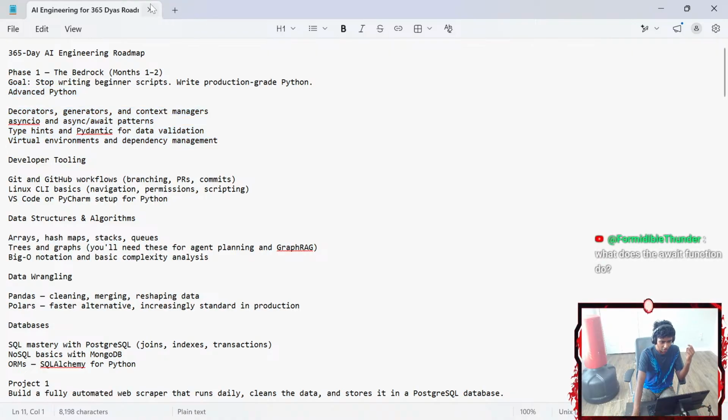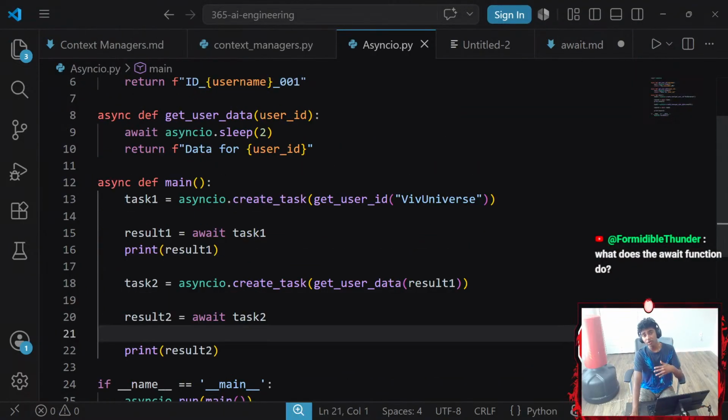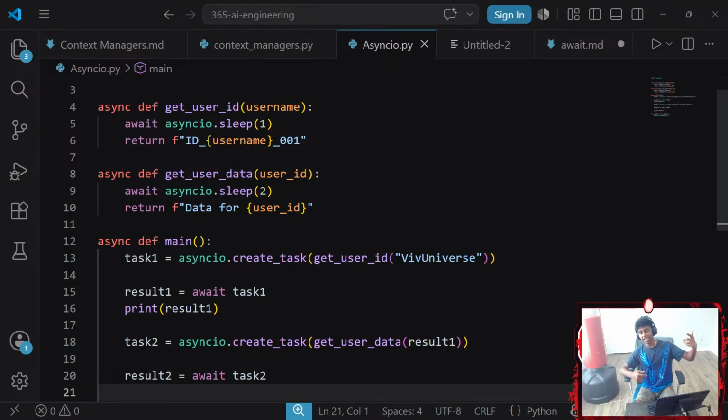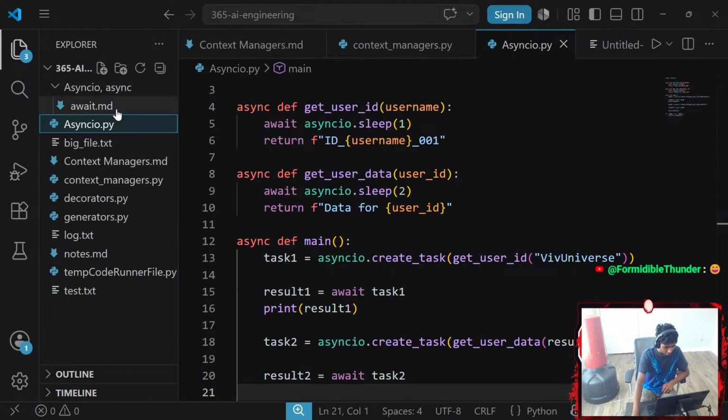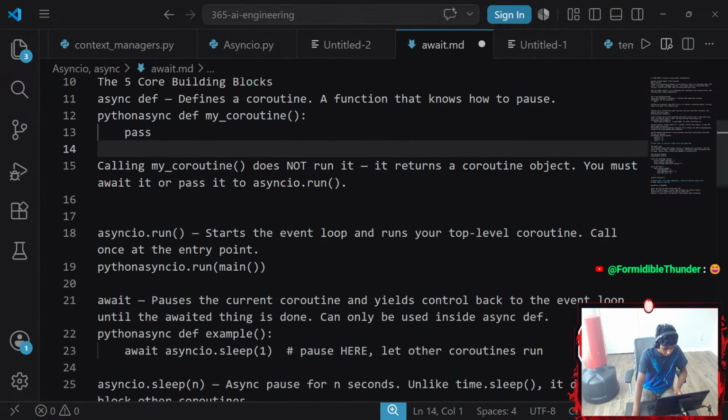What does the await keyword do? Basically, whenever we're trying to get a program that is supposed to be asynchronous, that is supposed to do tasks while some other tasks are waiting, we need to make sure to add the await keyword, because without it, we're going to run into an error. And I have a better explanation in my notes there.